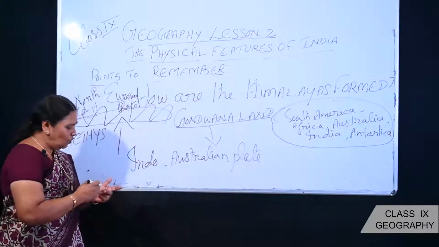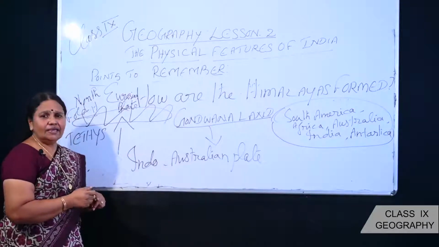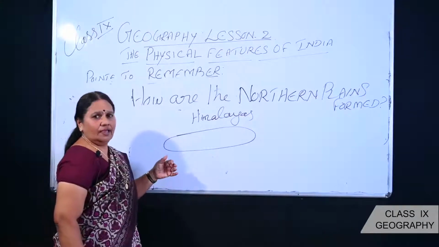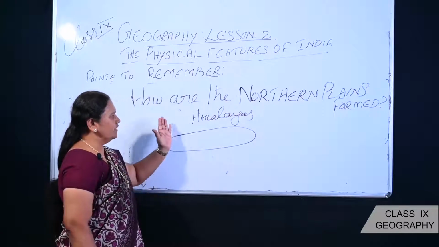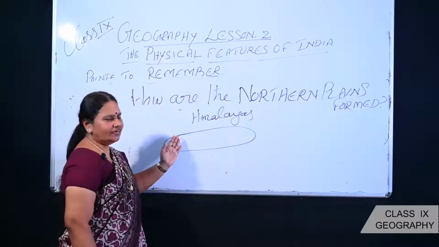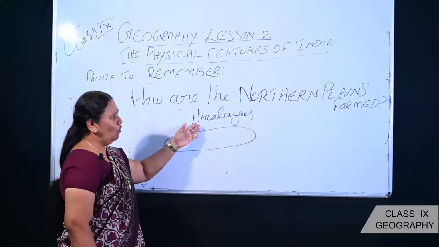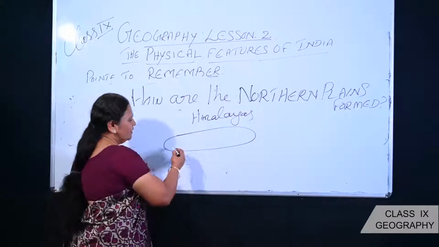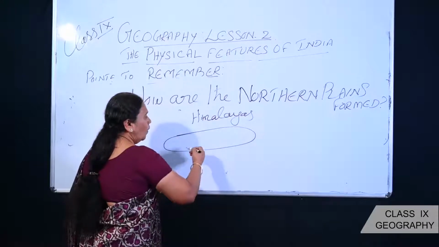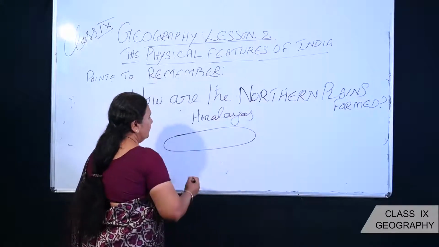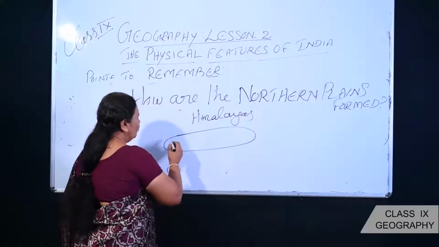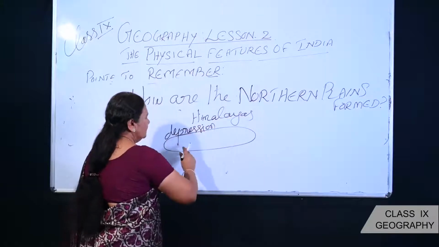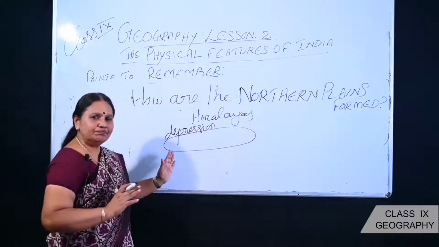Now, let us go for how the northern plains are formed. Because of the drifting of the Indo-Australian plate towards the north, I discussed that the Himalayas were formed. Now after that, what had happened? When these sedimentary rocks buckled up, then this area, that is one depression, turned empty.